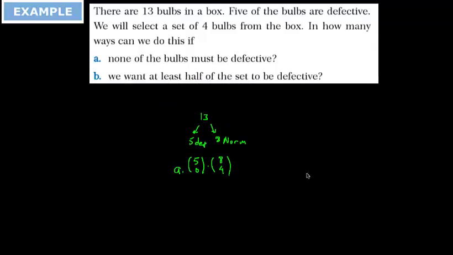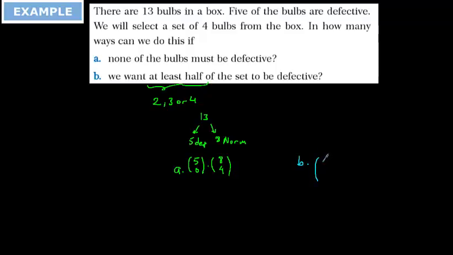And here we have another question, B. We want at least half of the set to be defective. When it says at least, if there are 4 bulbs, at least half means 2, 3, or 4 it should be. So for the B1, we are going to use combination again, but we are going to select from both sets, because if 2 of them are defective, 2 of them should be normal.